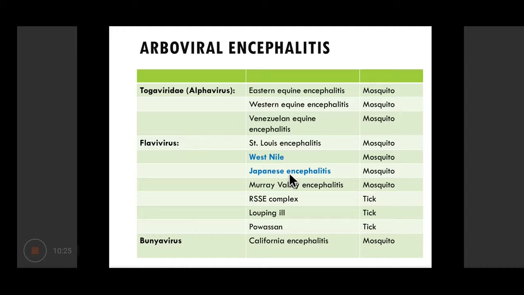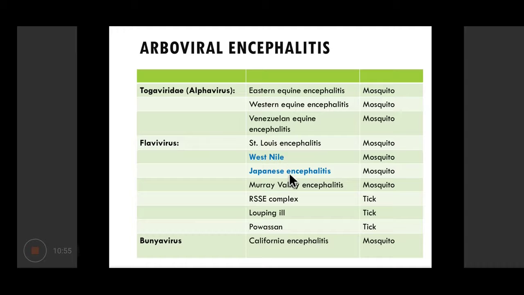In Togaviridae, there is the alphavirus group, which includes equine encephalitis viruses, mainly the Eastern equine, Western equine, and Venezuelan equine encephalitis viruses, which are transmitted by mosquitoes. Then we have flavivirus, in which we have St. Louis encephalitis, Japanese encephalitis, West Nile encephalitis, and Murray Valley encephalitis, which are all transmitted by various mosquitoes.